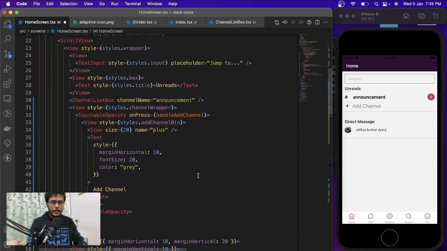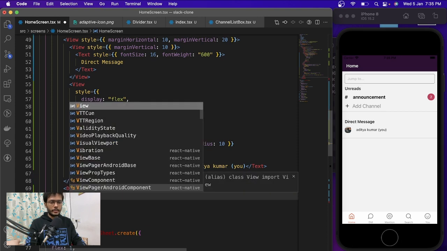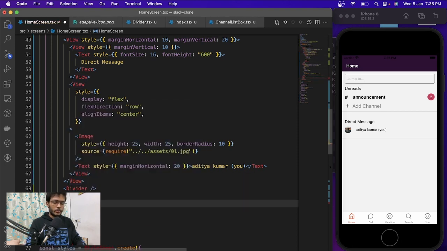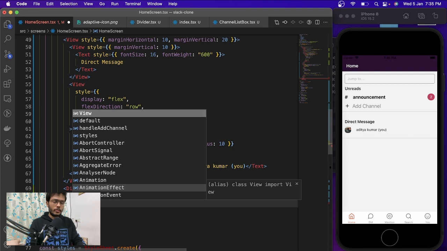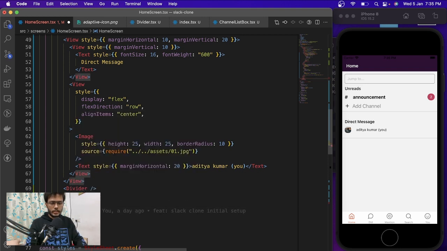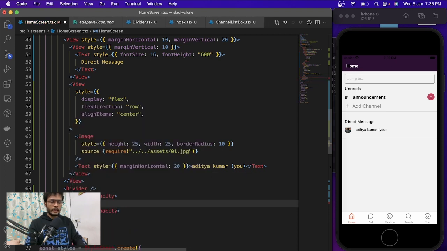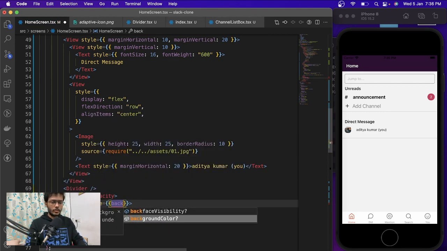So we're going to have a button, and to add the button, we're going to have another view, and inside the view, should we put in view, or I think we can go with touchable opacity, and inside that we can put a view, and the color be background color.